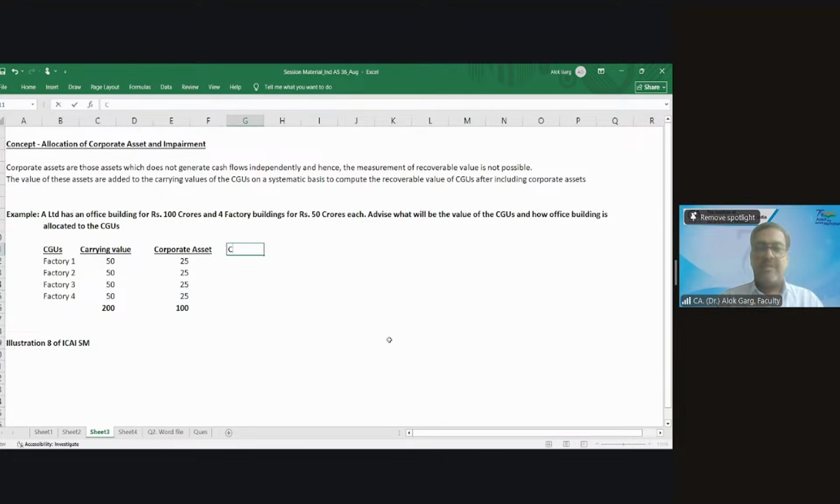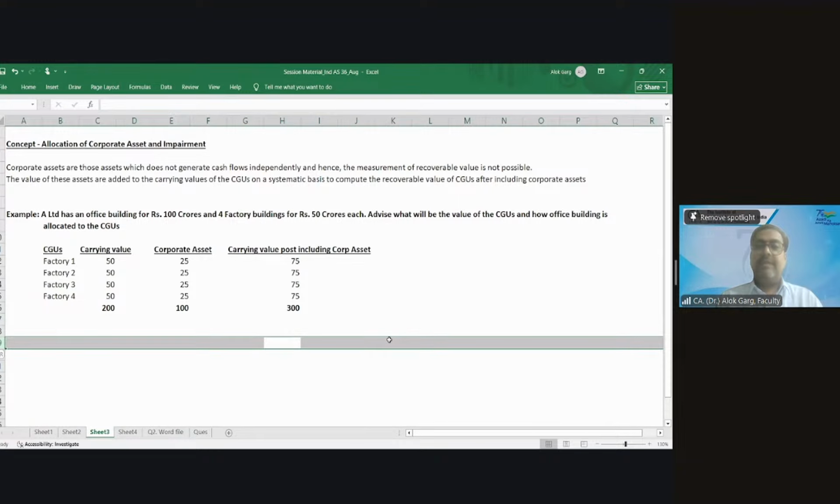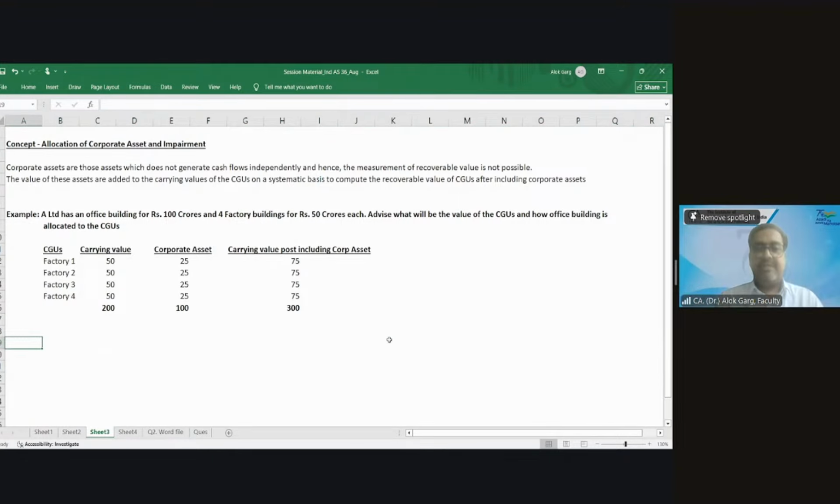Carrying value post including corporate asset. This plus this. Right? Clear? Is that clear? Clear, with the help of this example.